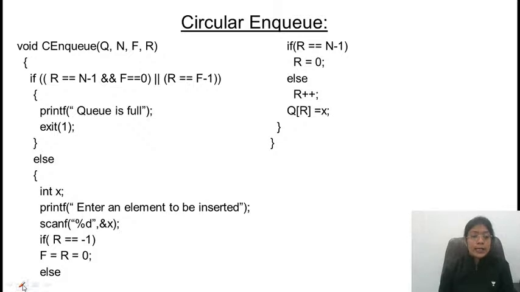So let's look at the implementation. What we have said, we want to insert an element in the queue. तो मैंने NQ की जगह इसको CNQ कर दिया. That is circular NQ. This is a case of circular. In the circular queue, we want to insert an element.